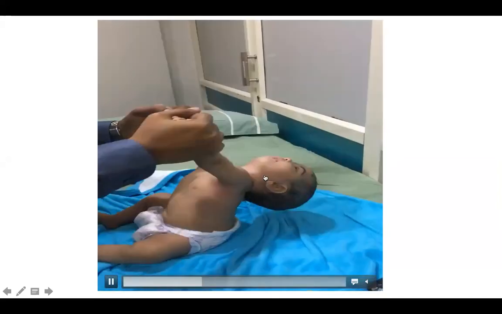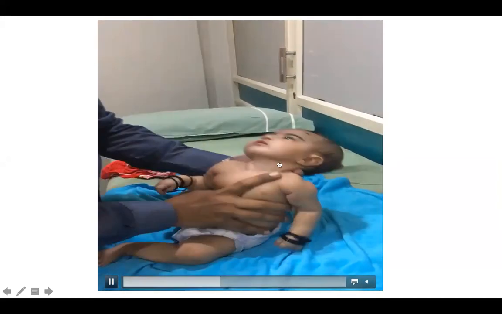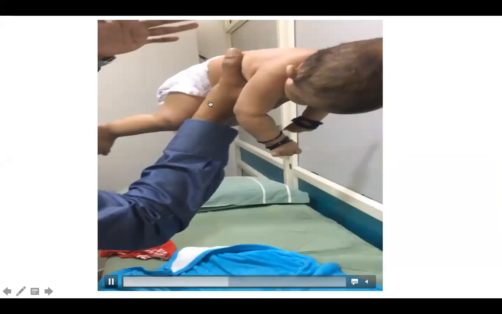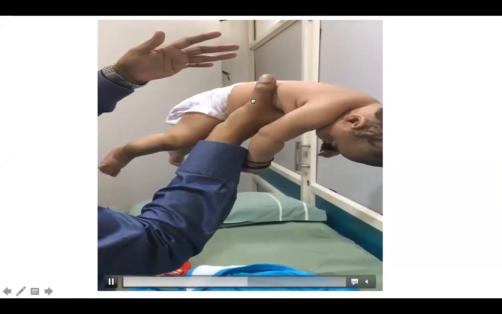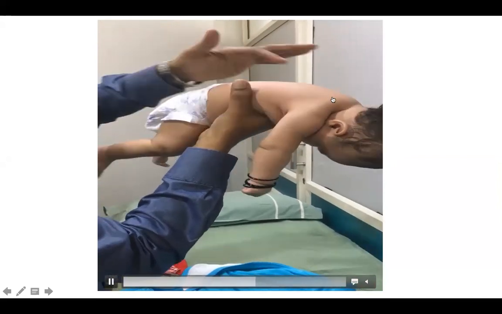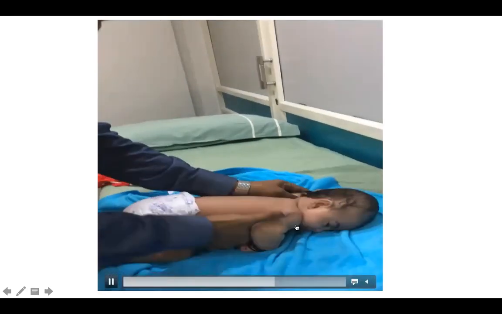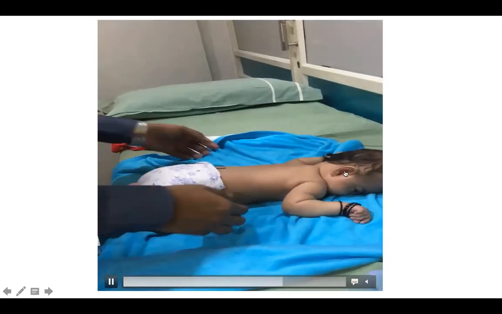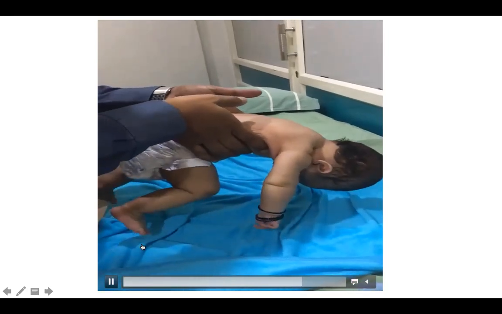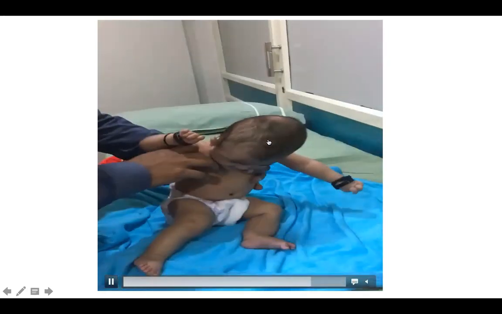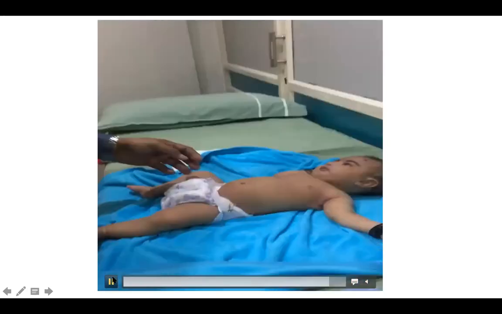As you can see here, there is a significant degree of axial hypotonia. There is a big head lag. But his pelvic girdle strength is still good. So this is a case of central hypotonia, where there is axial hypotonia, but can you see his limb movements, the upper limb and lower limb movements, are good. In this case, the child is likely to have a central hypotonia and not a peripheral or a neuromuscular hypotonia. This difference is very essential at the level of examination for you to decide whether it's a central or a peripheral hypotonia.